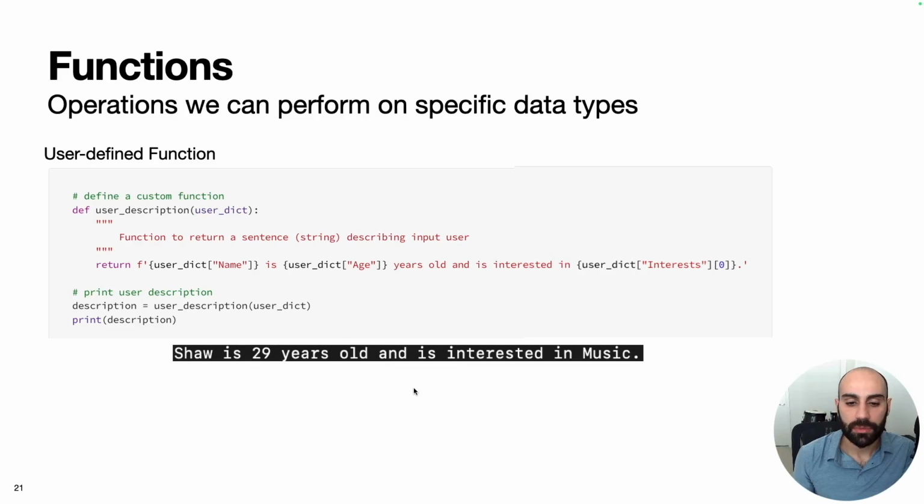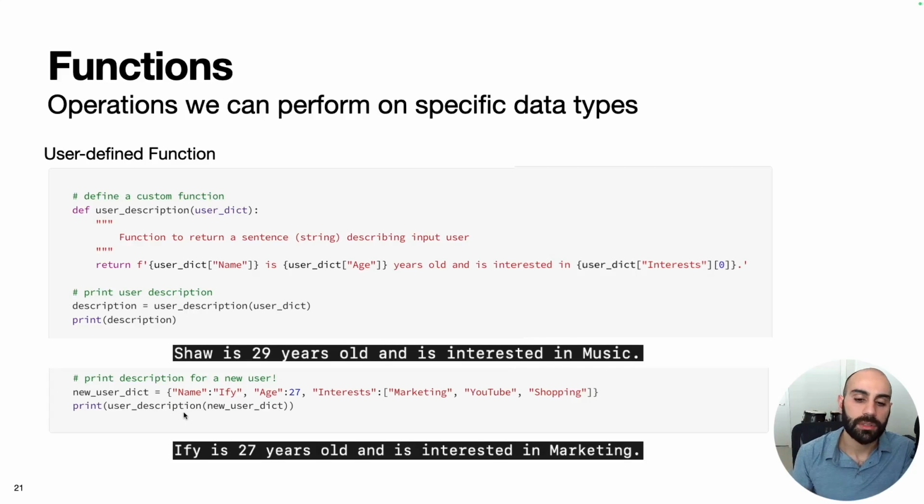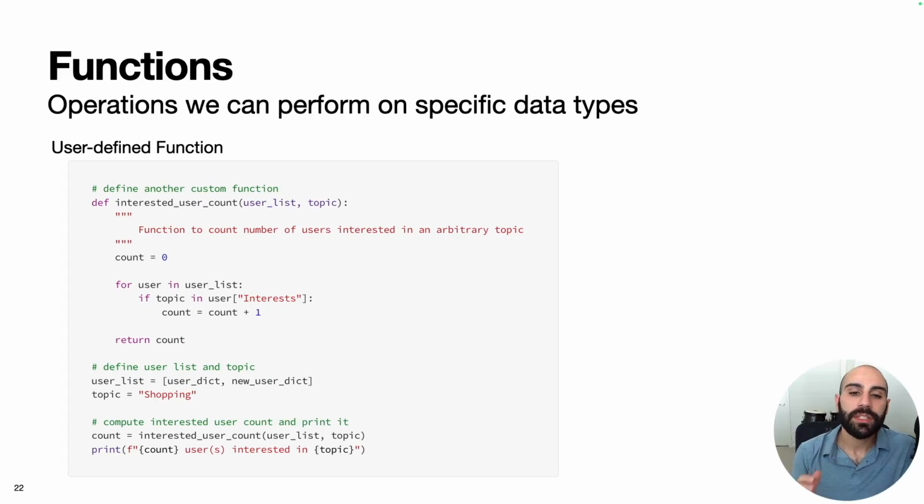But if we wanted to generate this user description many times, functions are super helpful, because now when we want to do the same thing for another user, we simply pass in a new user dictionary to this user description function and print the result. So if we want to do the same thing for Iffy, we see it says Iffy is 27 years old and is interested in marketing.